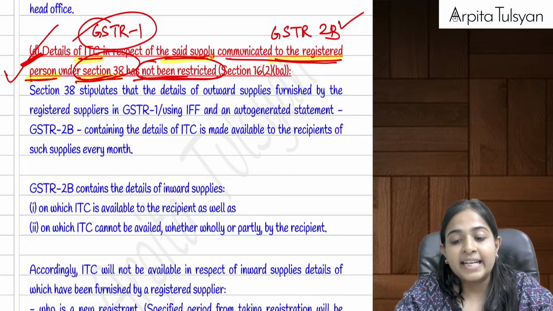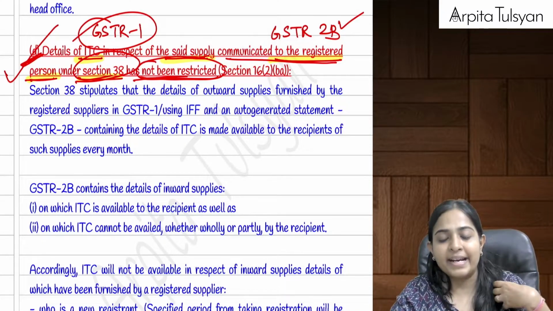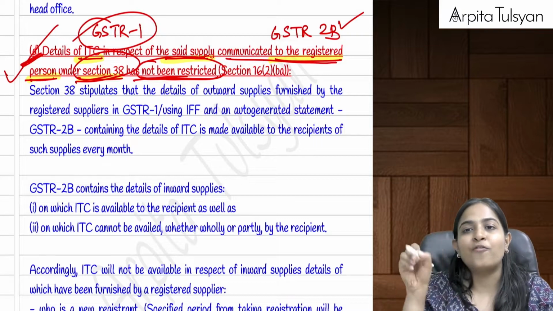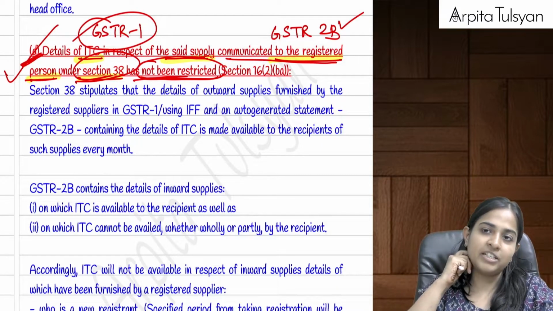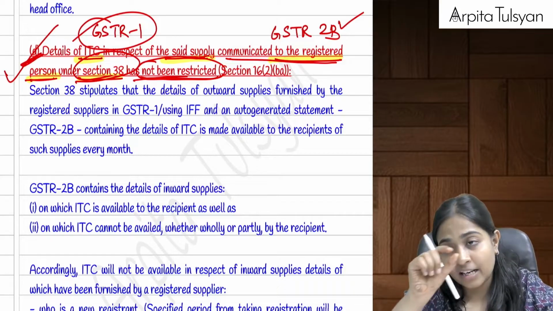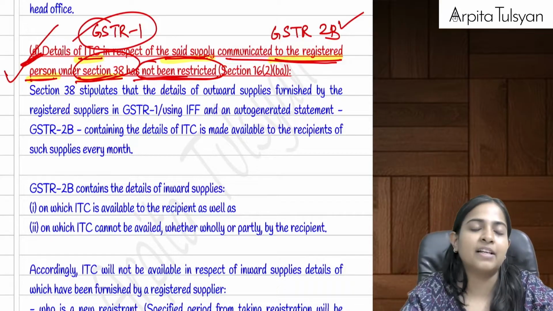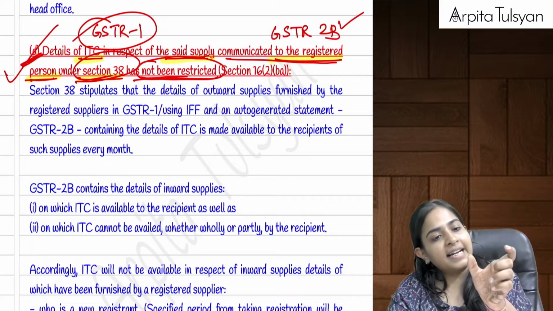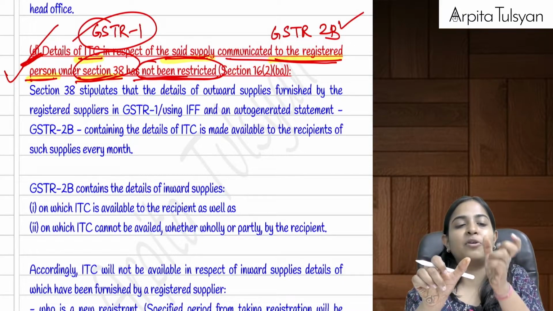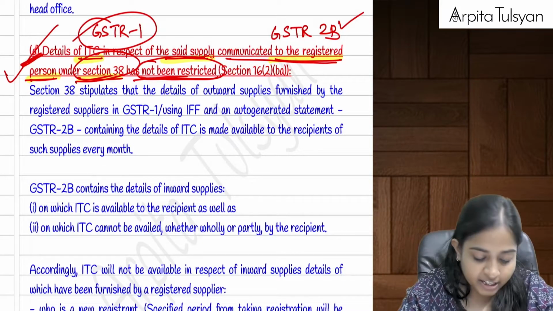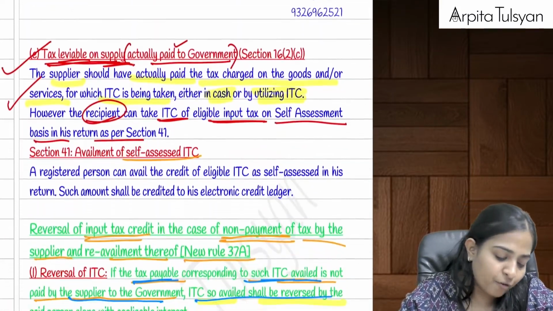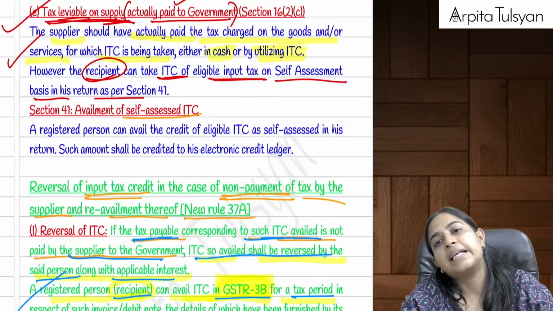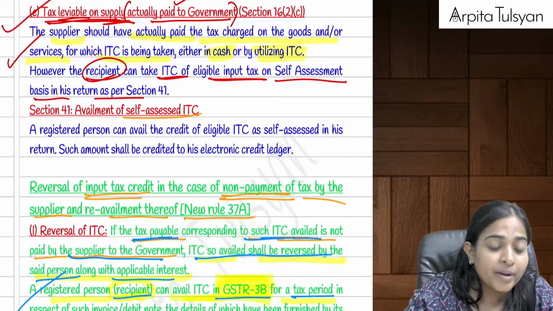Now here they are telling that the credit reflected in my GSTR2B should not fall under restricted credit. When you see GSTR2B in that Excel form, there are subsheets which say this credit is eligible, this credit is ineligible, this credit is restricted, this is not restricted. The credit should not fall under the restricted column. If it falls under the restricted column, then ITC of that particular amount will not be available.